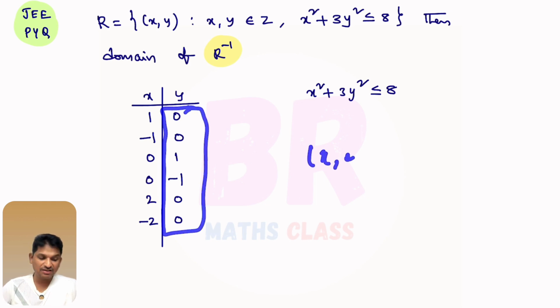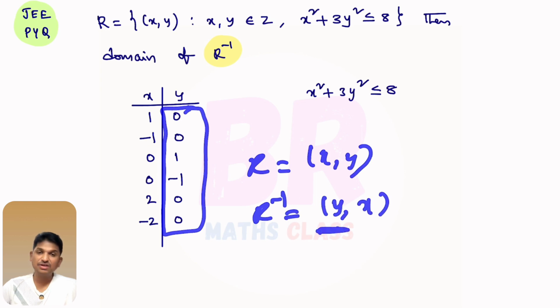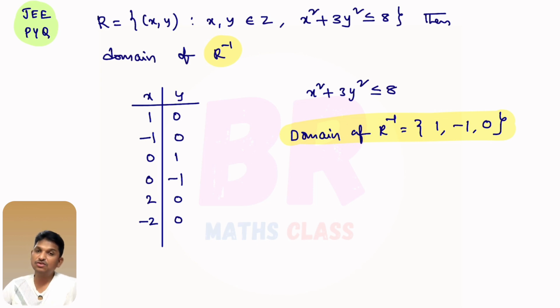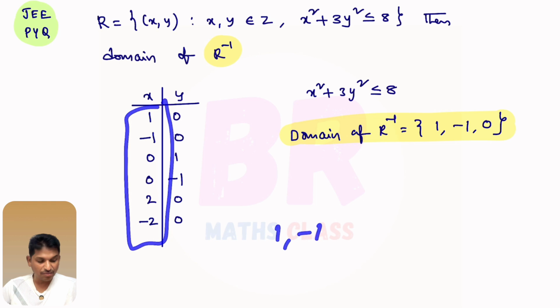If R is ordered pair x comma y, R inverse is y comma x. So set of all y values will give you domain of R inverse. So domain of R inverse is 1, minus 1, 0. This is the answer for this problem. Suppose if they ask domain of R, answer is 1, minus 1, 0, 2, minus 2, right?